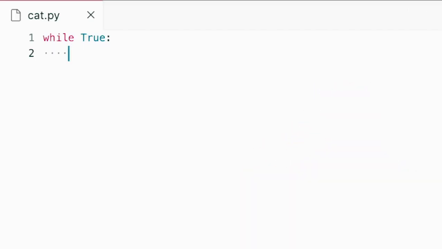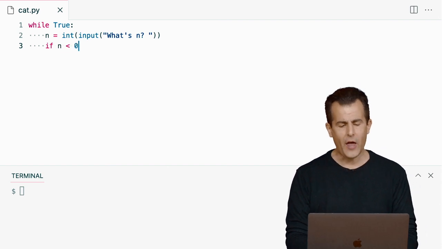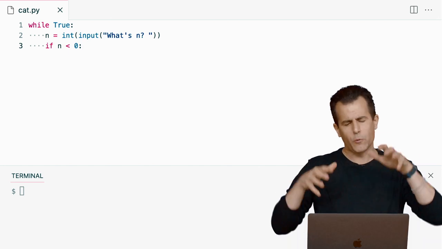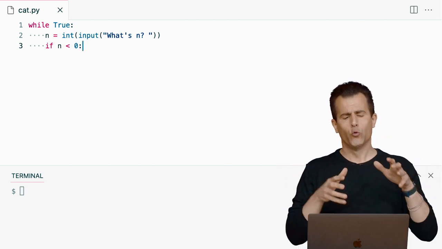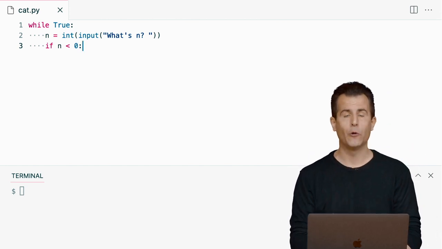The convention, though, inside of this otherwise infinite loop is to ask the question you care about, like give me an int by prompting the user for input, like what's n question mark, and then just ask your question. So if n is less than 0, then I think we want Python to just continue to prompt the user again. That is, we want the code to stay in the loop, recall the input function, and hope that the user gives us a better answer if this time around it's less than 0.